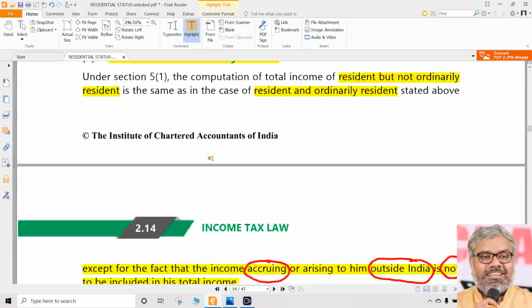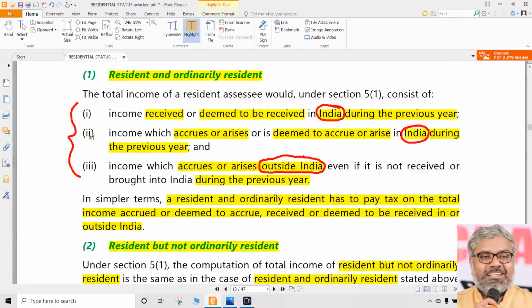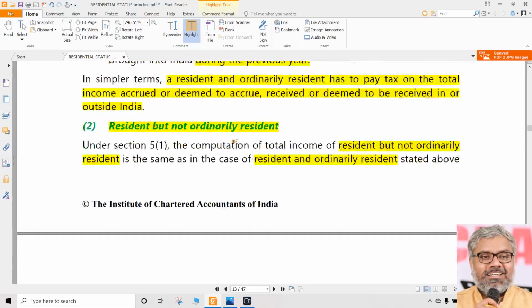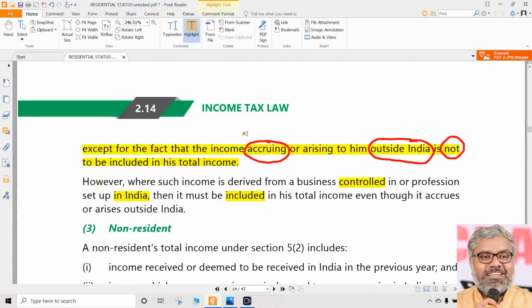So basically, the first 2 points will be applicable to ROR also, RNOR also. Only the third point is not applicable for RNOR, but there is an exception to that also. If income is accruing outside India from a business which is controlled from India, in that case, that income will be still taxable in India, which means it should be included in the total income of the assessee, though it has not been earned in India.